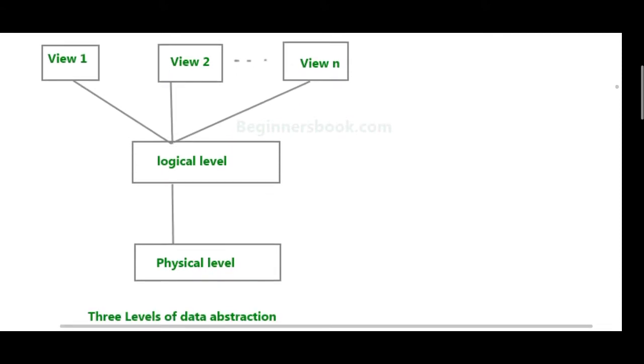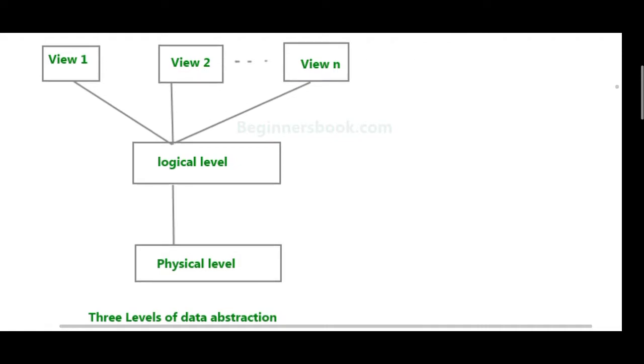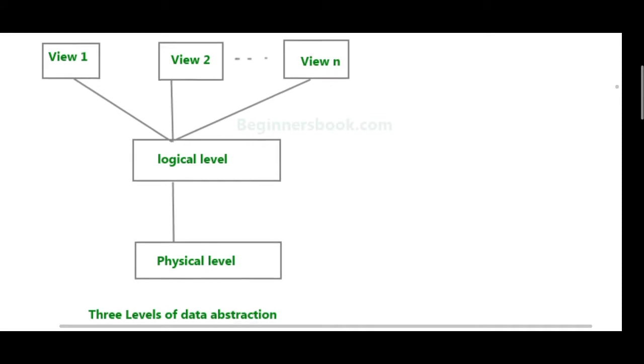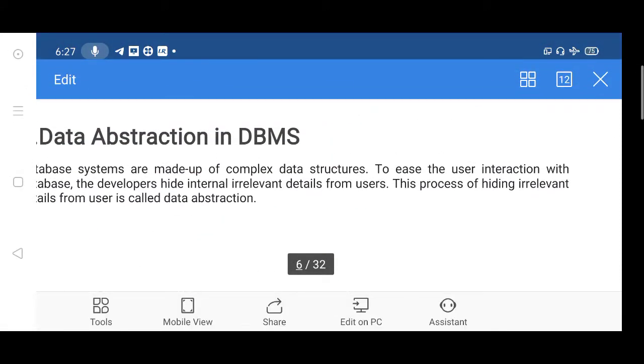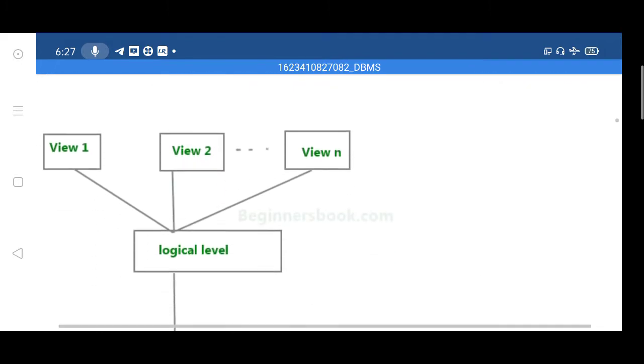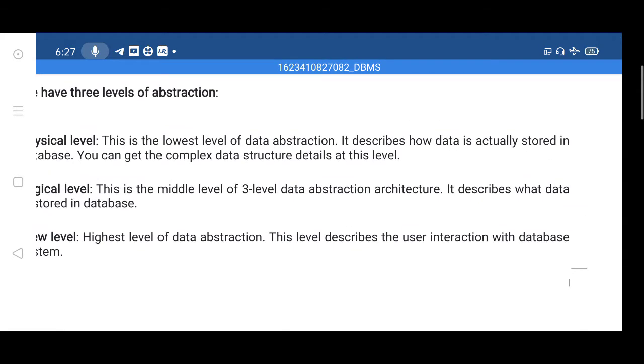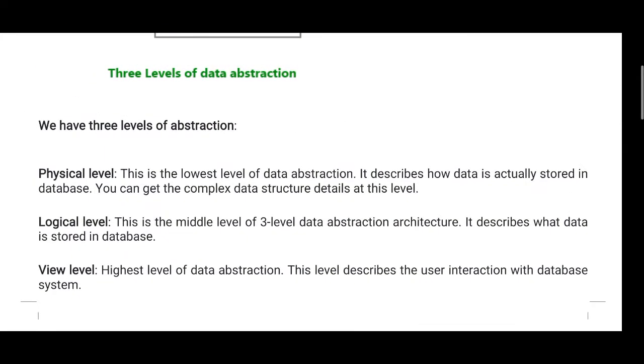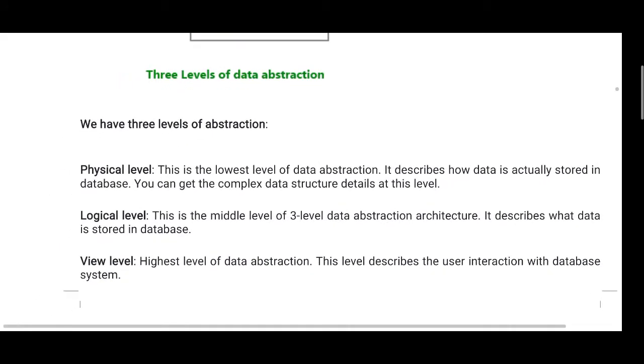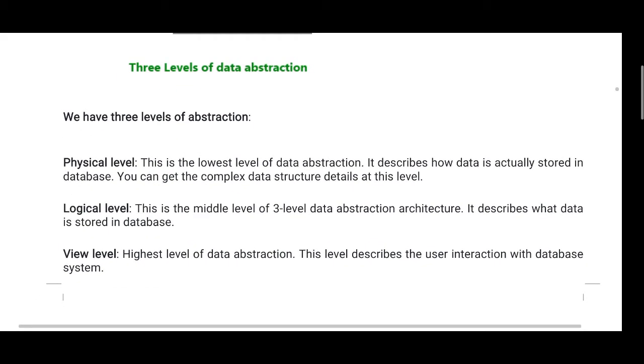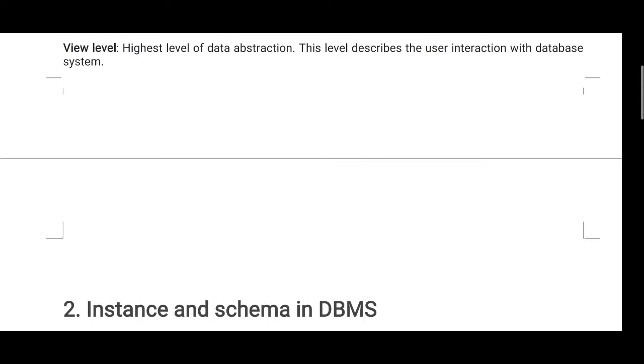In the physical level, where the data is stored and retrieved, this is also not needed by the user views. This is called data abstraction. Here we have three levels of abstraction: physical level, logical level, and user view.